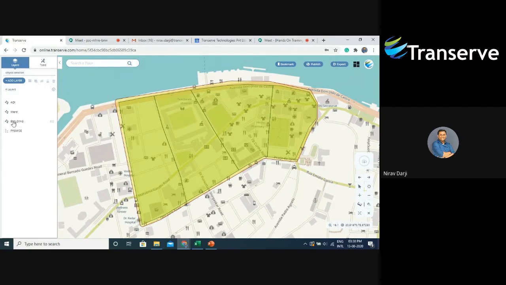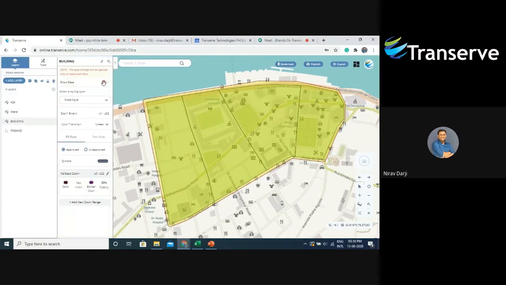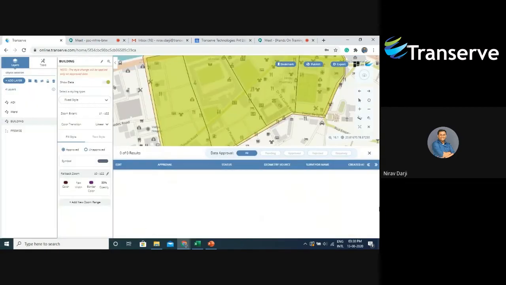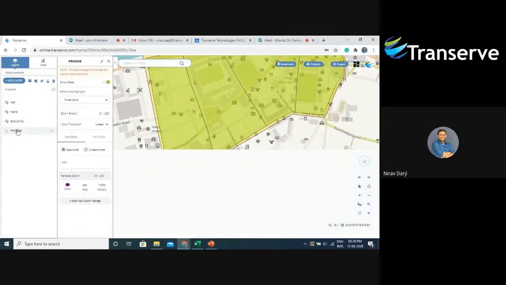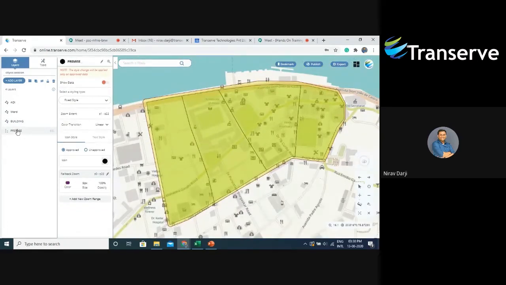Similarly, I have a building form, which will collect data for buildings. Once the data is collected, it will be shown in a tabular form here. Similarly, the premise form will collect premises inside each of the buildings. Once the data is collected, it will be visible here.